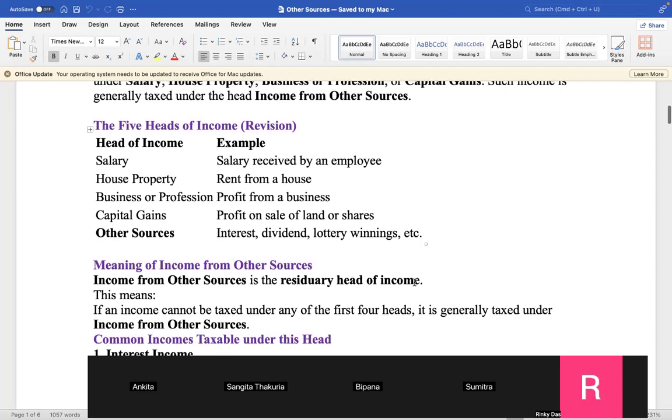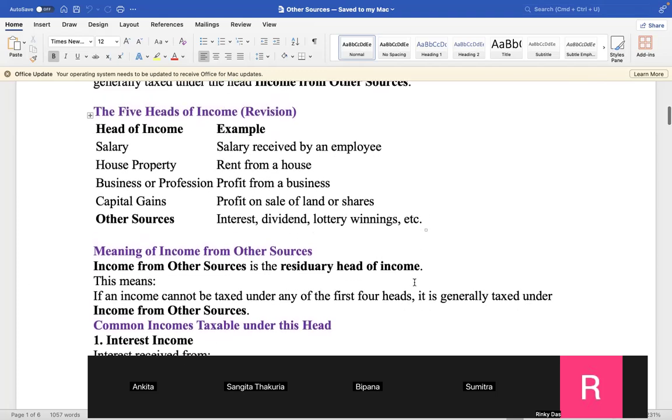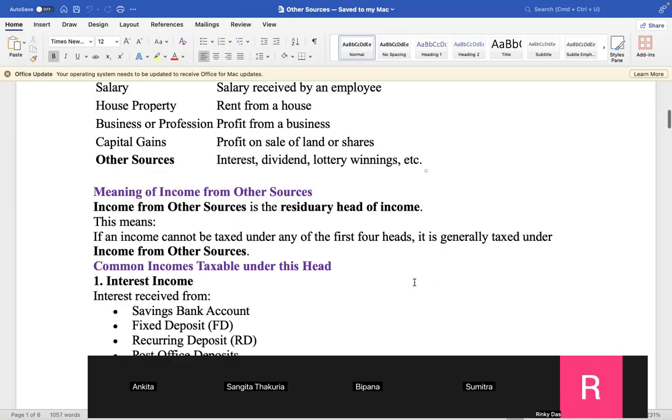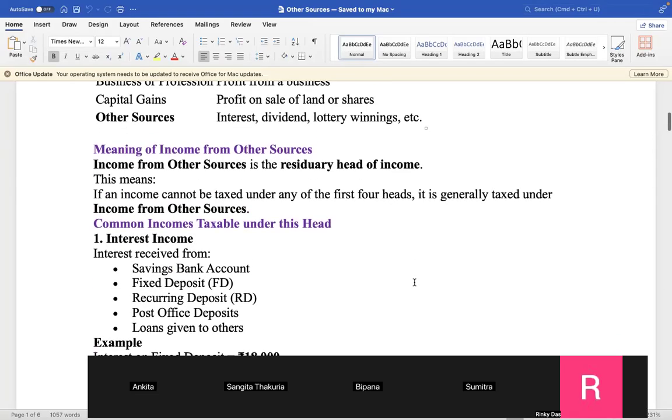And Ankita, you tell me the meaning of income from other sources. Yes, sir. Income from other sources is the residual head of income. This means if an income cannot be taxed under any of the first 4 heads, it is generally taxed under income from other sources. No problem. So you tell me what can come under the heading of income from other sources? Some item.